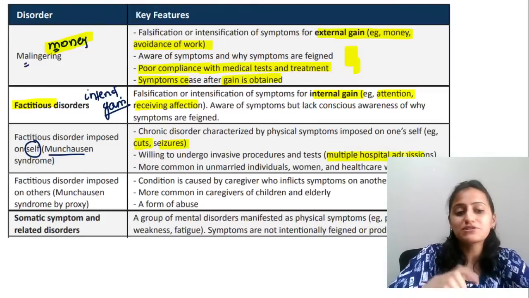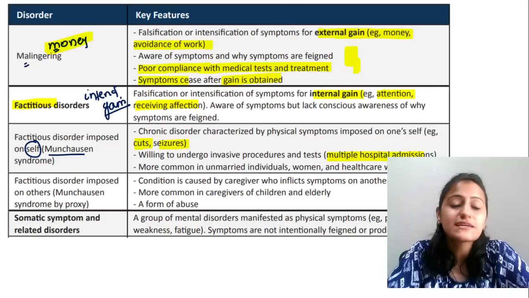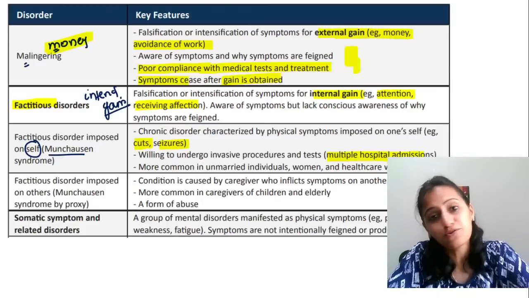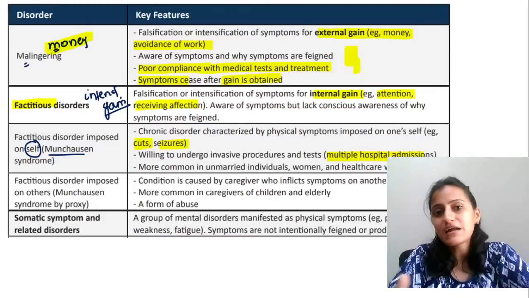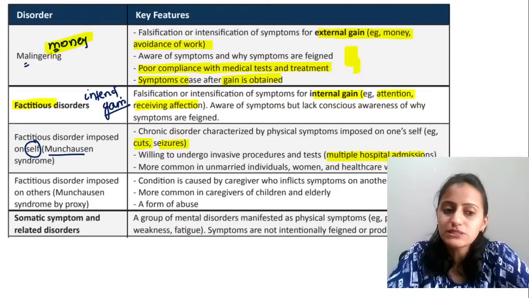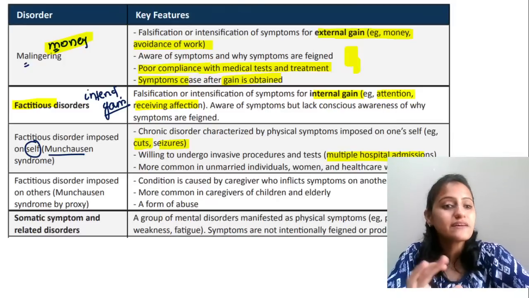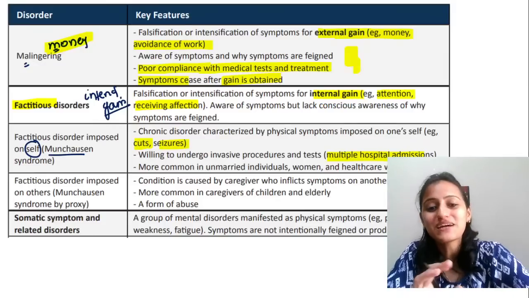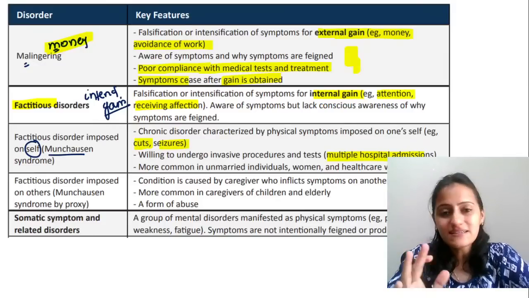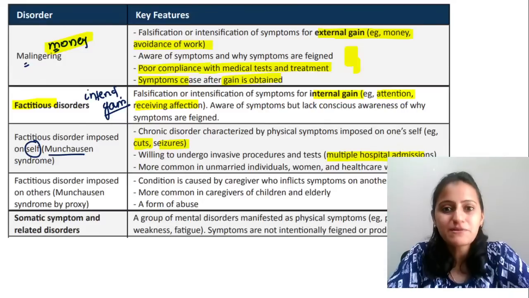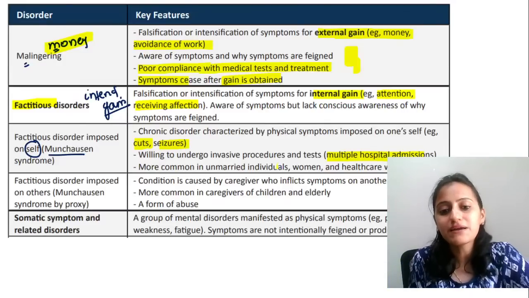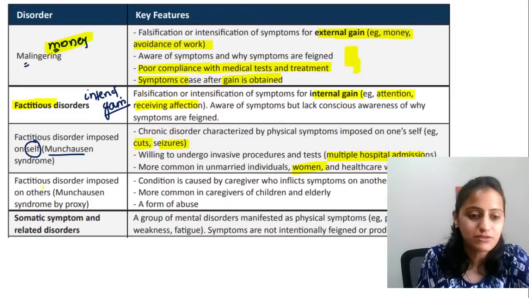Multiple hospital admissions, the patient will not say, no, I don't want to get the test done. While in malingering, the patient will say, I don't want to get the test done, because that will prove that everything is normal. If the patient has a factitious disorder, you ask the patient to get admitted, the patient would say, yes, I want to get admitted, because maybe that will get me attention and affection, right? More common in unmarried individuals, women and healthcare workers.